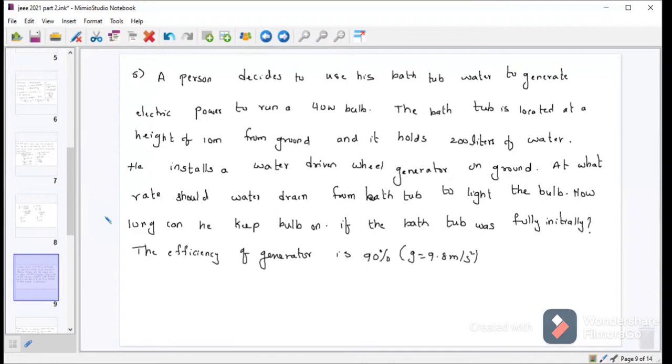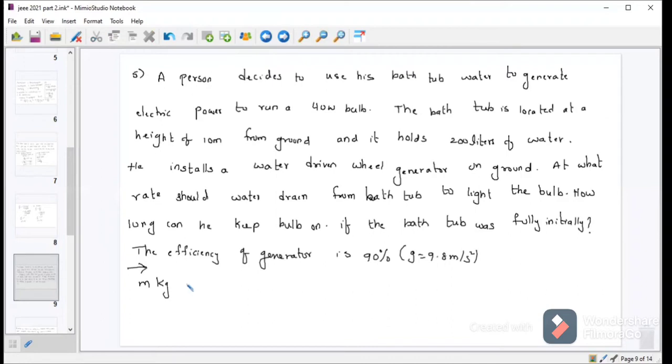So we have to find the rate of flow of water, that is dV by dt, and how long the bulb will stay on, the time of glow of the bulb if the bathtub was full initially. The efficiency of the generator is given as 90%, and we take the g value as 9.8 meter per second square. So let m kg of water